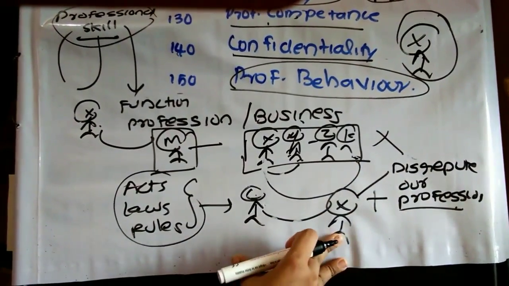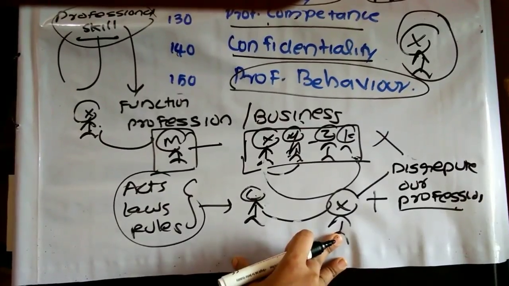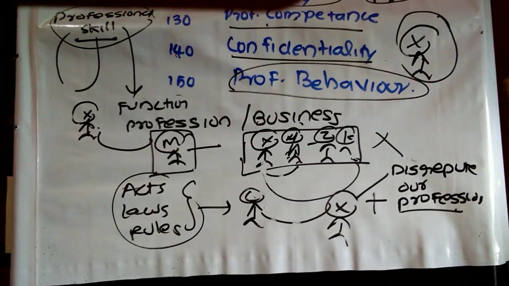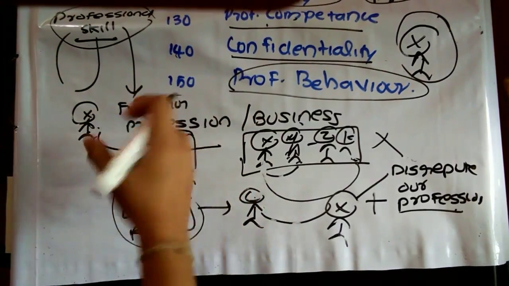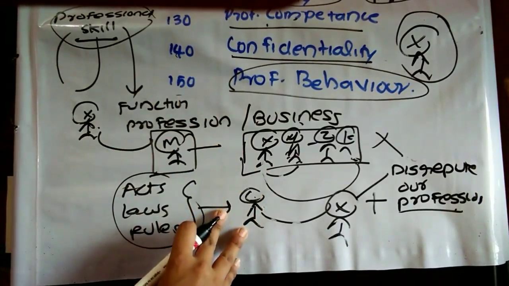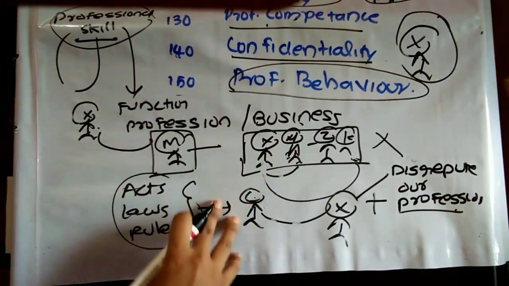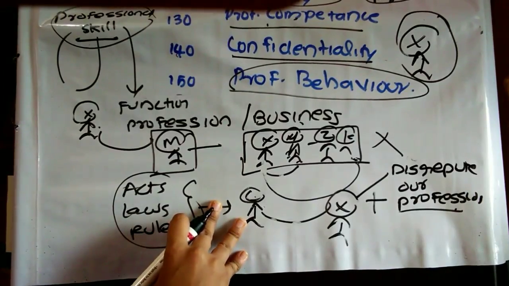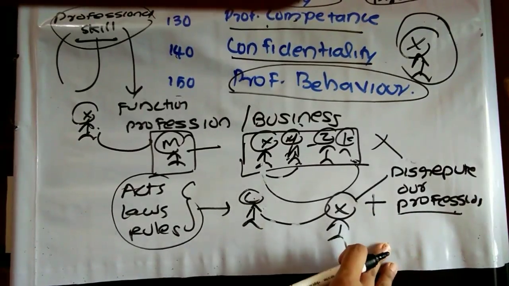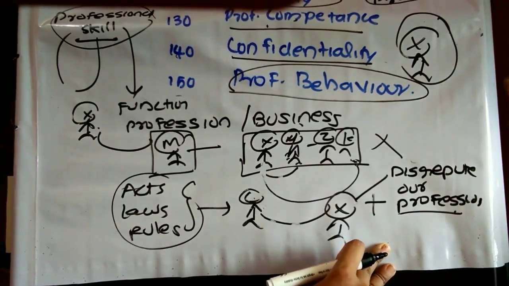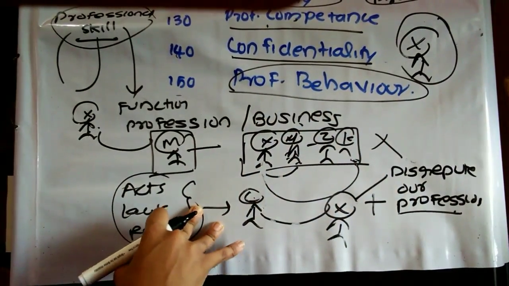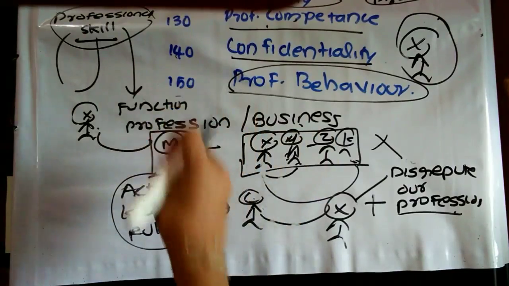Disrepute, not only in professional or technical capacity, that is, not only due to some work done in his technical capacity. There may be several situations done by him which are disreputing our profession, and the work may not be of a technical nature. For example, he has given a check, but the same check has been dishonored because of insufficiency of funds. So he is disreputing our profession. Or he is involved in smuggling or that kind of business.